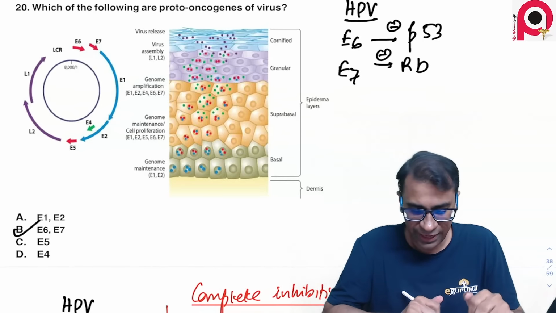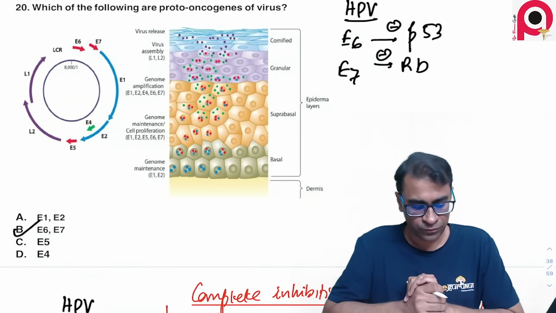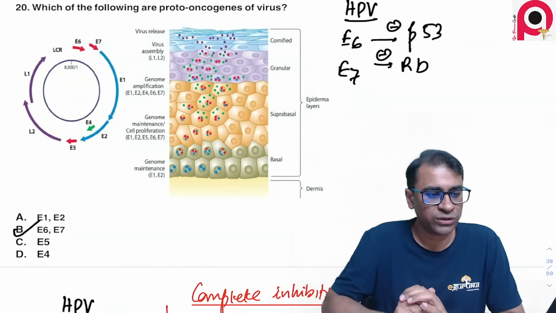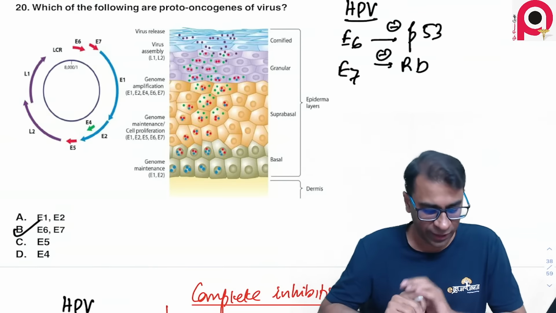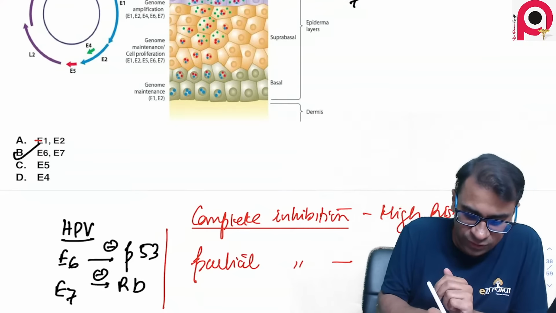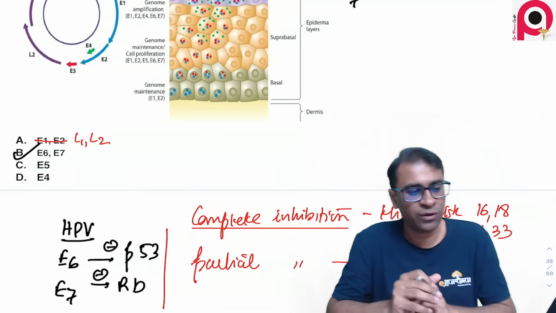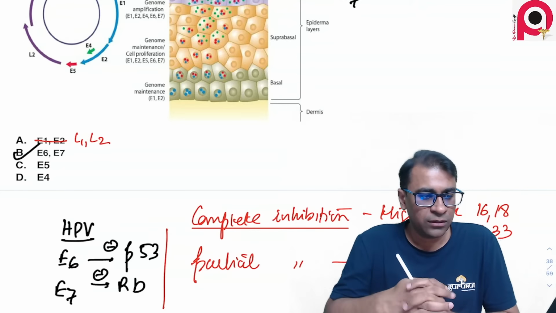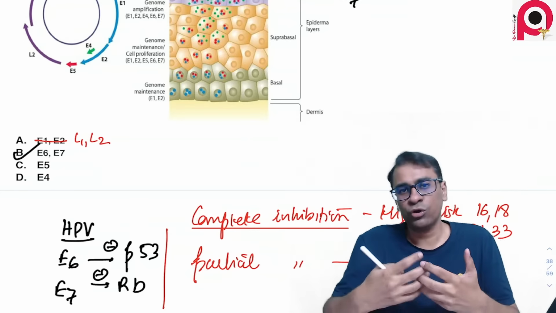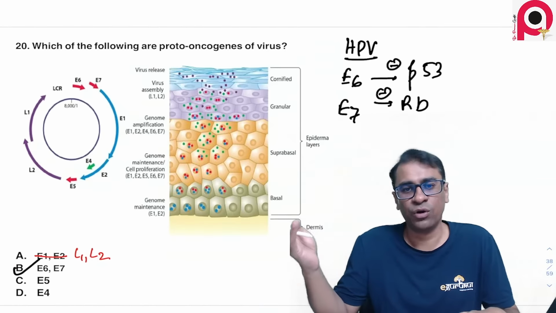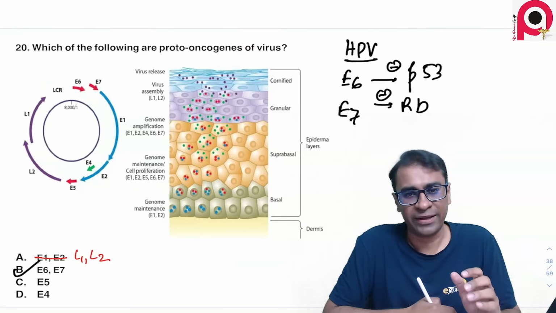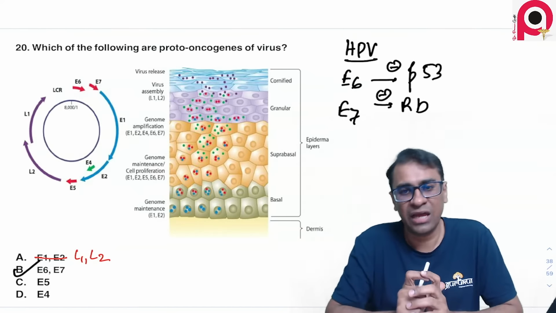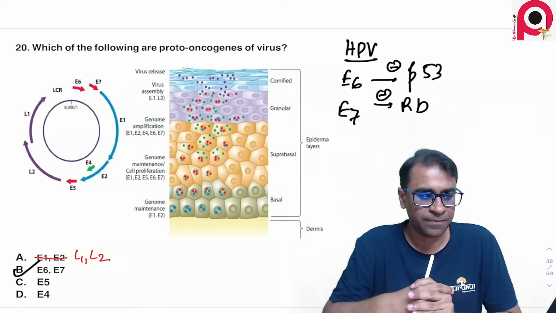So if the question was L1, L2, in the option L1 and L2 was given. Okay, L1, L2 was also given. Not E1, E2. L1 and L2 was the other option, while the answer was very clear. Oncogenes or proto-oncogenes. In fact, the proto-oncogenes will convert to the oncogenes and again will cause a cancer. So this is basically a case of the E6, E7, which is actually a case of human papilloma virus, which causes the proliferation of cervical epithelium in the cervix.